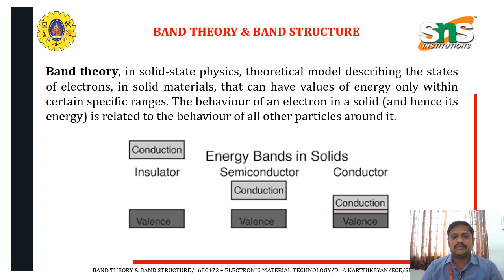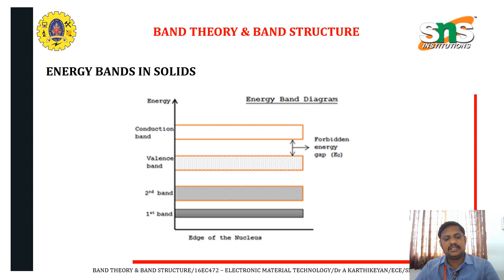In a semiconductor, the gap between the conduction and the valence band is very small. In a conductor, the gap is also very minimal, and the bands are close to each other. Mainly in the solid state, we have the conduction of energy related to the nucleus.